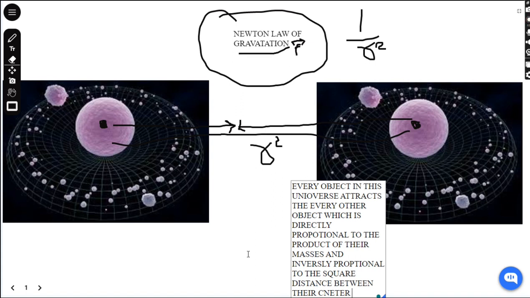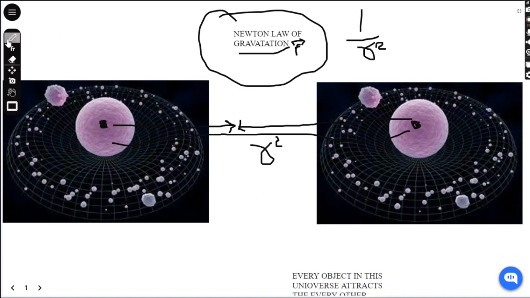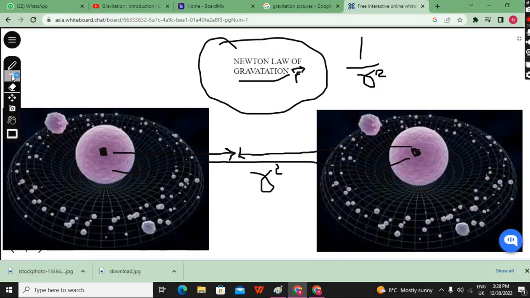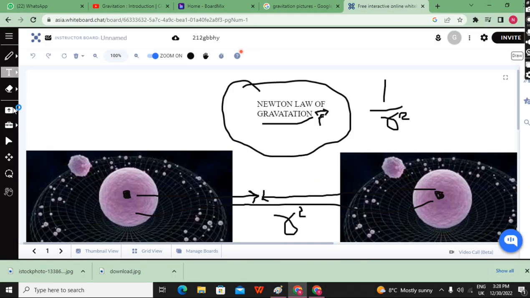that every body in the universe attracts every other body in the universe, which is directly proportional to the product of their masses and inversely proportional to the square distance between their centers. So that we have seen here as well. Basically this gravitational force is constant throughout the universe. We can see one picture here that I will explain with the help of that picture. So let's see it here.